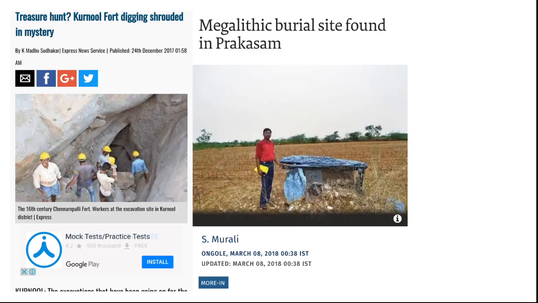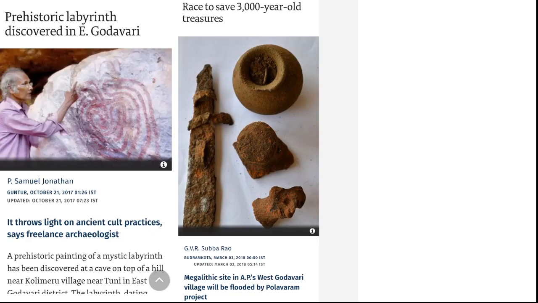Everyone will wonder how to follow current affairs regarding history. I'm giving you some examples from recently, about 3 to 4 months back. These are the articles that came in the newspapers. The first article is regarding the Chennapatnam fort, where they are excavating for a treasure hunt, and they have taken permission from the government also. The next one is a burial site in Prakasham district. The next is a labyrinth diagram found in East Godavari district. And these are some tools excavated in West Godavari. This is about megalithic sites.